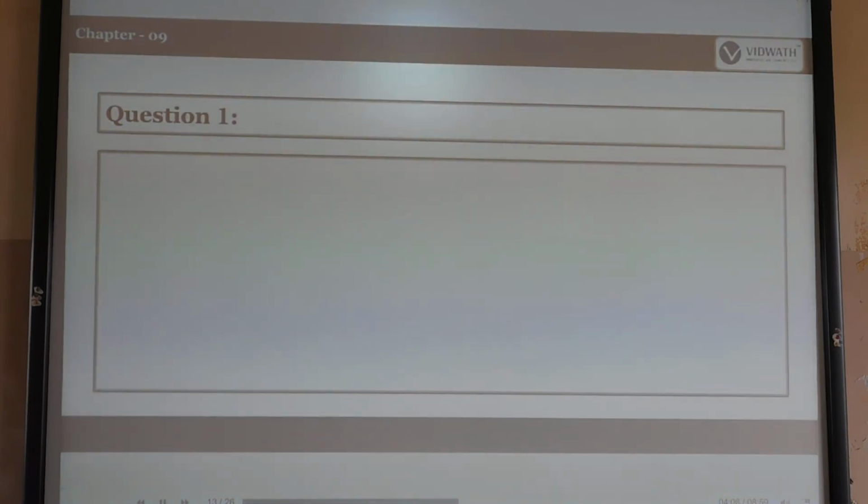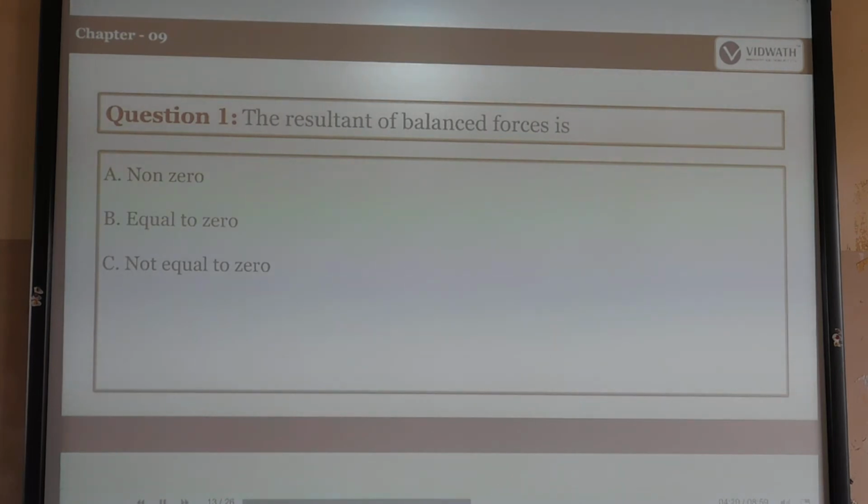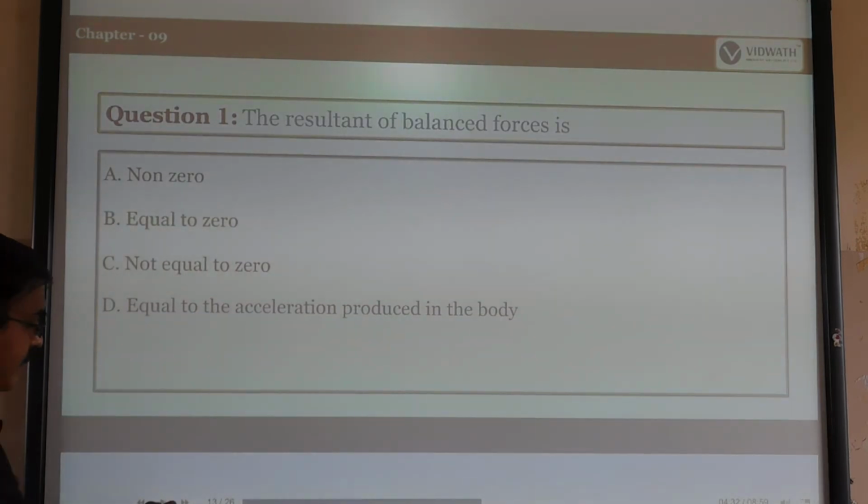Here one question arises. The resultant of balanced forces is: non-zero, equal to 0, not equal to 0, or equal to the acceleration produced in the body. The resultant of balanced forces is always, the correct answer, equal to 0.